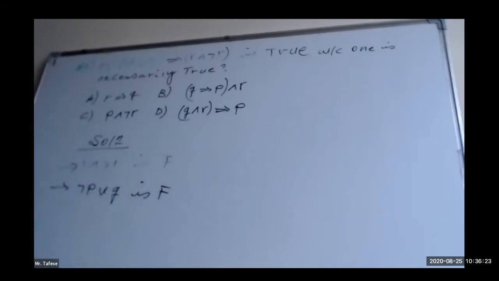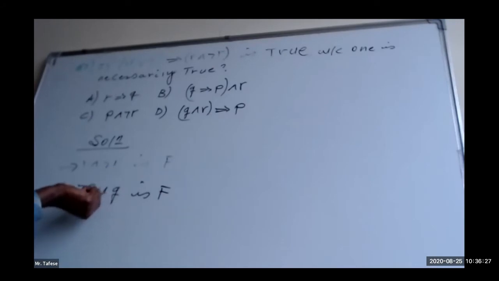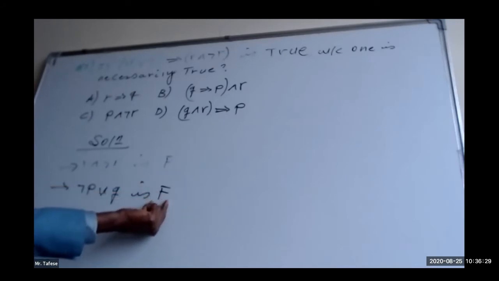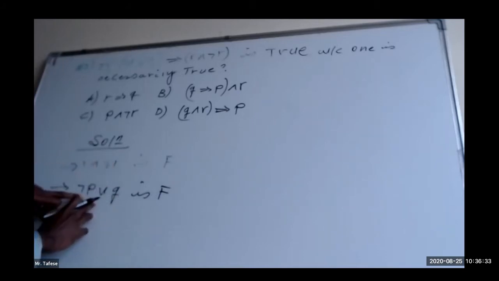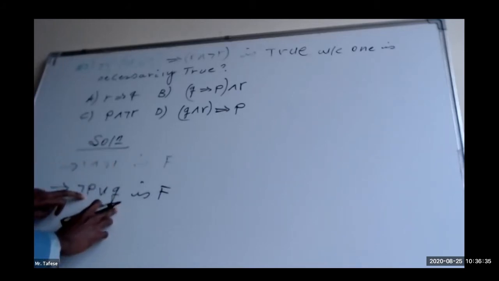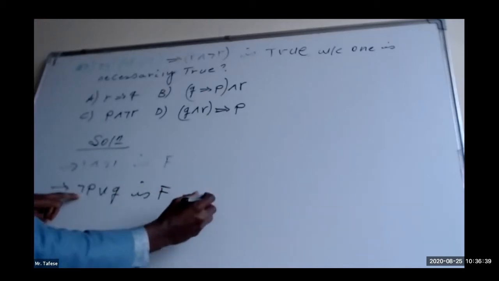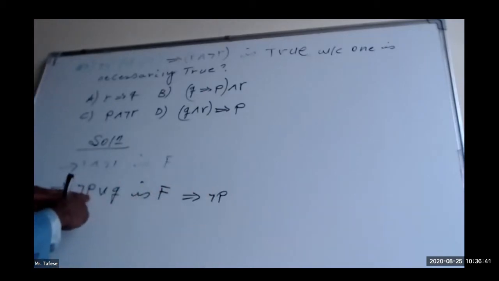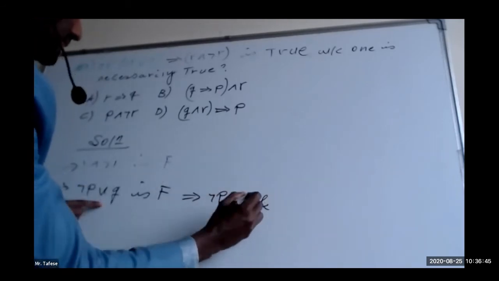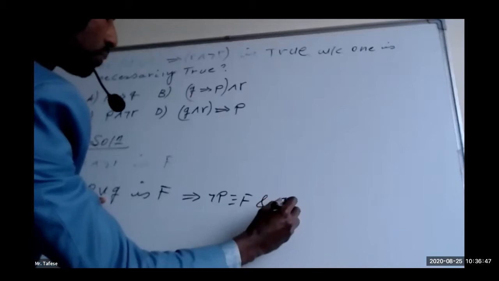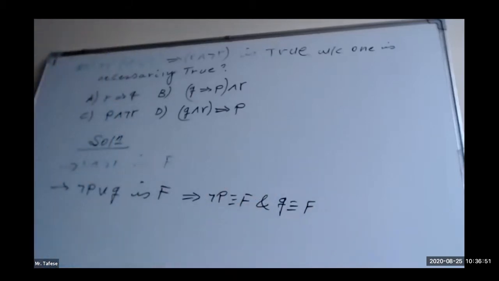Rather, it will be true. But in this specific case, the disjunction is already known to be false. Therefore, the only option is that both components are false. This indicates negation of P, the first component, must be false, and the second component proposition, Q, is again false.